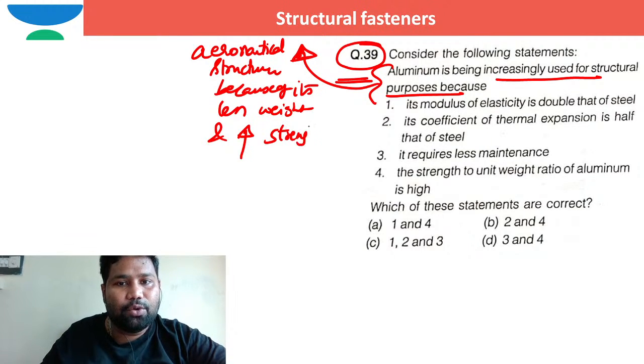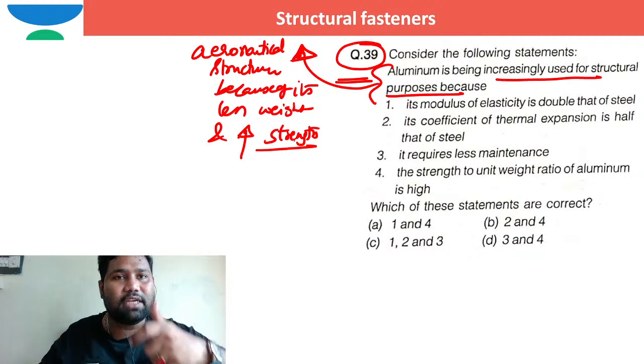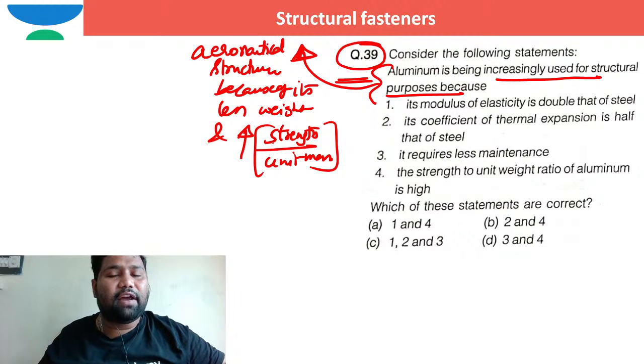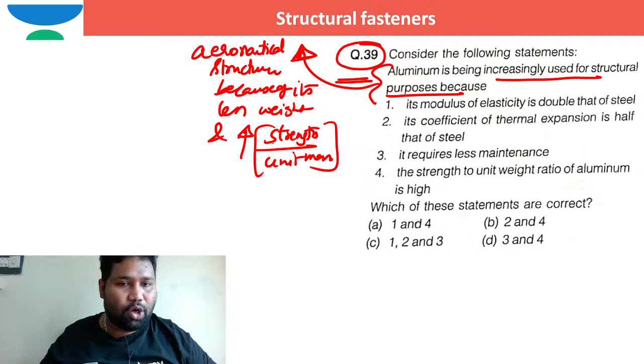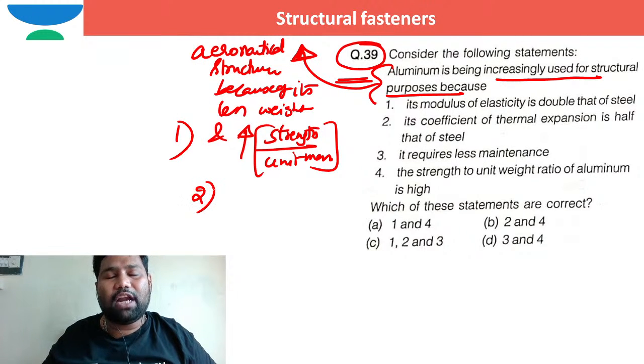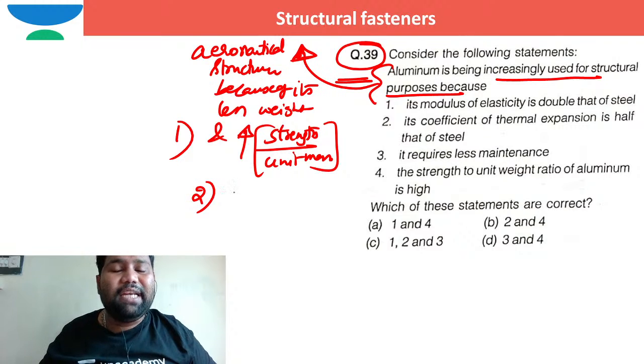When you take unit mass, its strength is very high compared to steel. Another advantage of aluminium structures is that the maintenance is less.